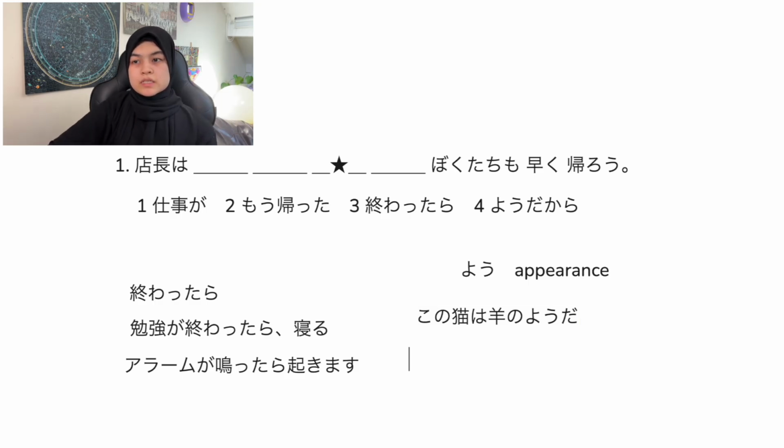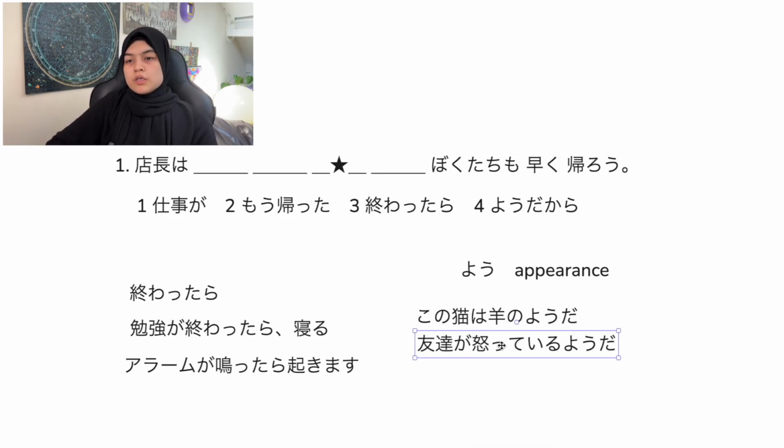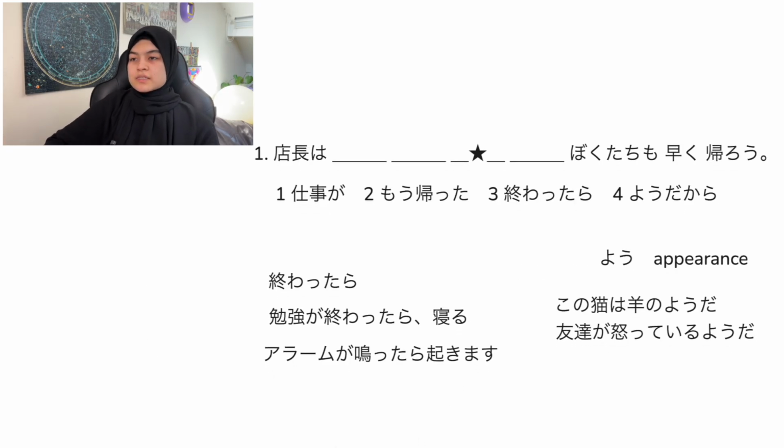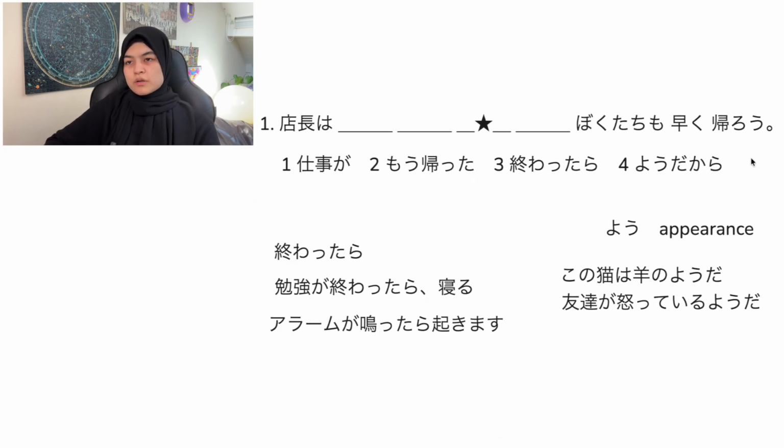With verbs, it's even easier because you don't need to add anything before ようだ. Let's say that your friend is angry, like she seems angry. Then you would say 友達が怒っているようだ. Okay, so ようだ, something something ようだ, you just use when something seems like it. Someone seems like they're happy. It seems like it's raining. 雨が降っているようだ, for example.